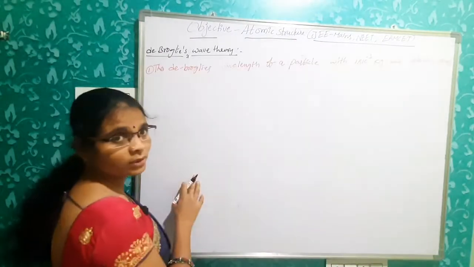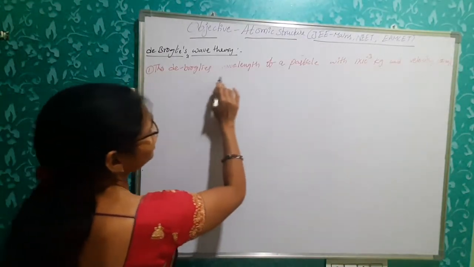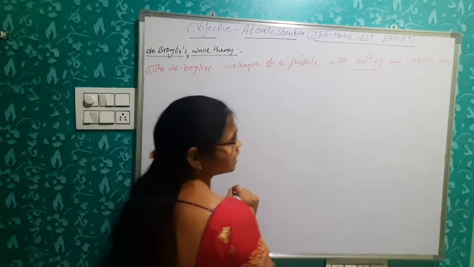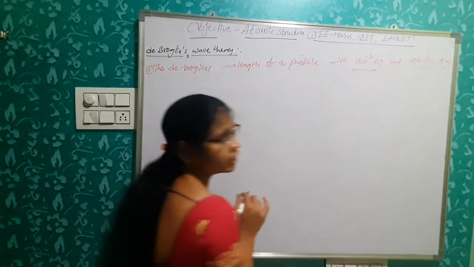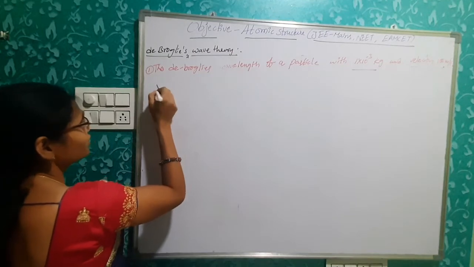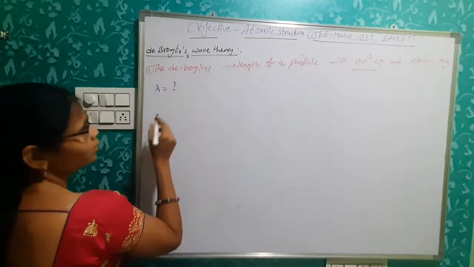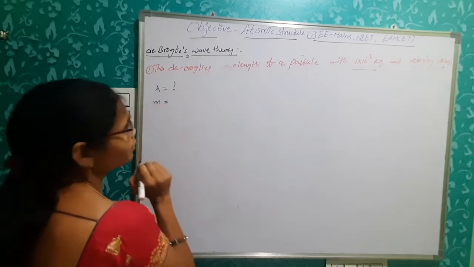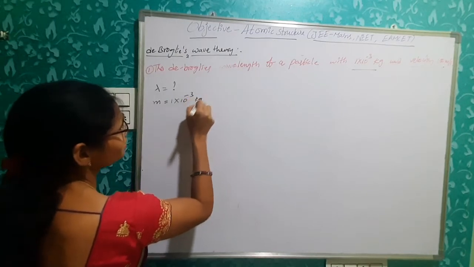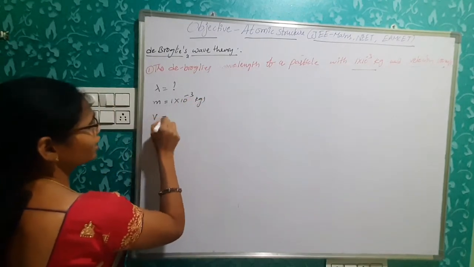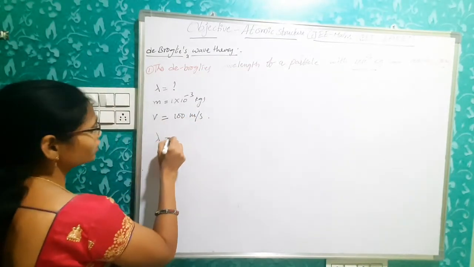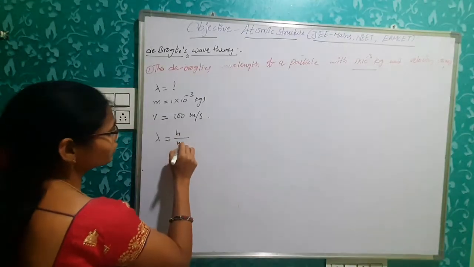Let's start. First problem on de Broglie. Find the de Broglie wavelength of a particle with mass 1 into 10 power minus 3 kg and velocity 100 meters per second. We have to calculate the wavelength. The relation is lambda is equal to h by mv.